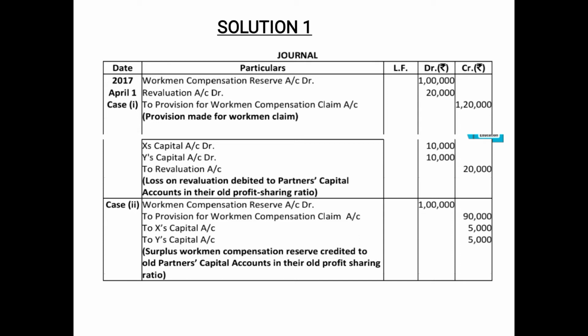So the second entry for distributing such loss will be: X's capital account and Y's capital account debited, to revaluation account 20,000, and this 20,000 we have to distribute among the old partners in the old ratio. And since in this question no old ratio was given, therefore section 13 applies and we will treat it to be distributed in the equal ratio, that is 1:1.